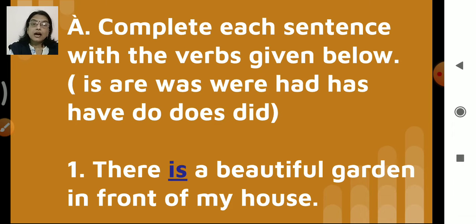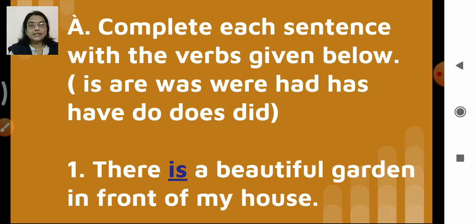Okay, is, are, was, were, had, has, have, do, does, did. Now we are going to use these verbs in the sentences which are given below in your book. Okay, are you ready for that? Okay, now here it goes.